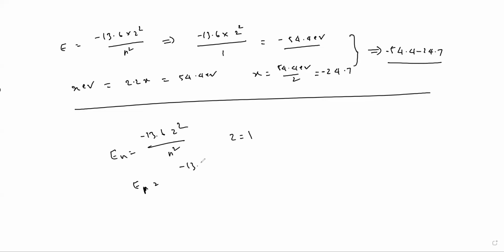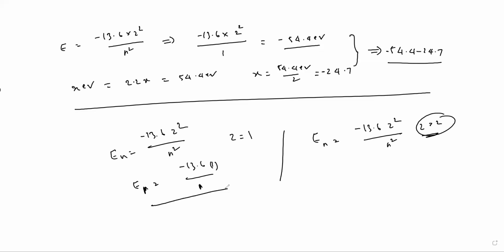So this is minus 13.6 by Z, value 1. So this is 1, this is also 1. For helium, how do you write? En is equal to minus 13.6 Z square by N square. Here Z is equal to 2. Understand? You frame the equations, and here this line frequency is given as nu, but here you need to consider Z square also. Then you will get the answer. For this question, the answer is 16 by 3 nu.